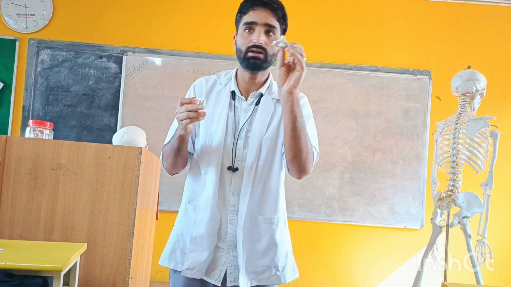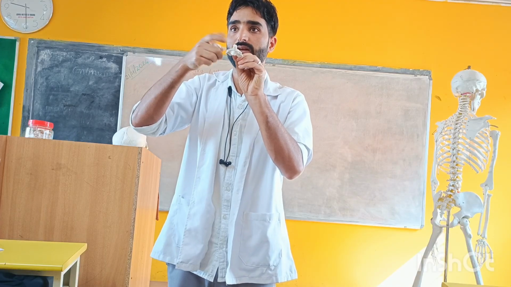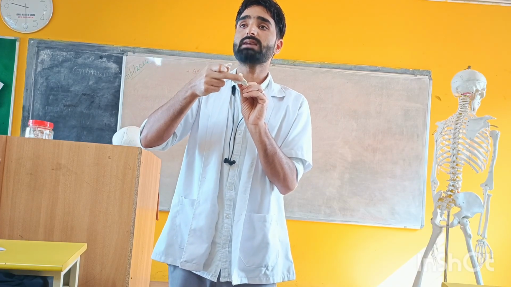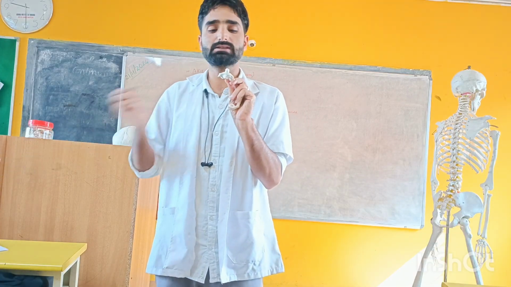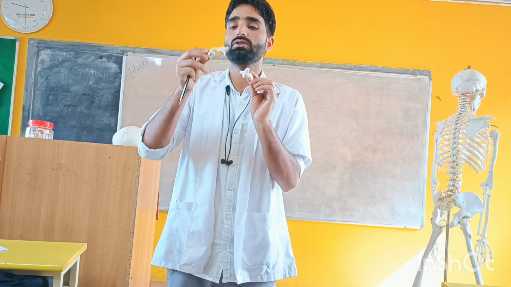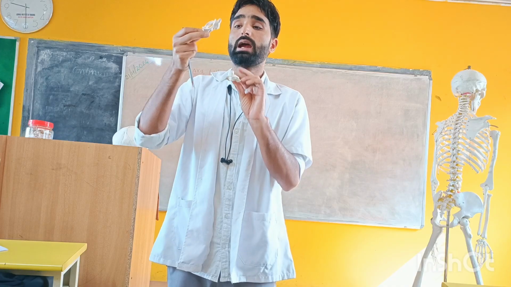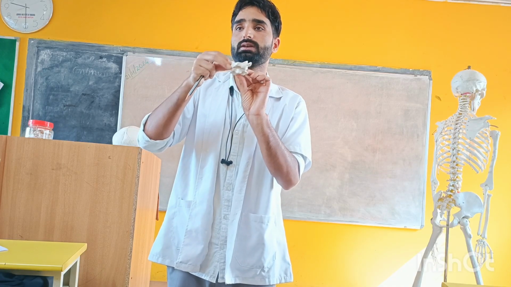Clear? Got it? Again I will repeat. This is the odontoid process. This is the first vertebra. The anterior surface of the odontoid process forms a joint with the posterior surface of the anterior tubercle. Clear?